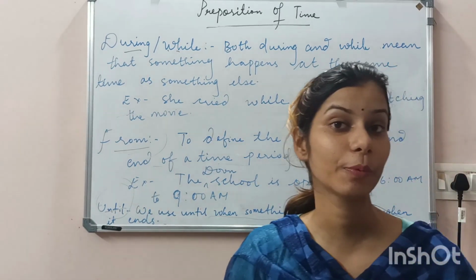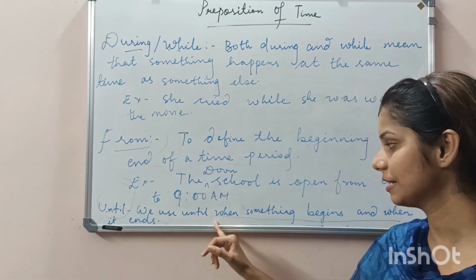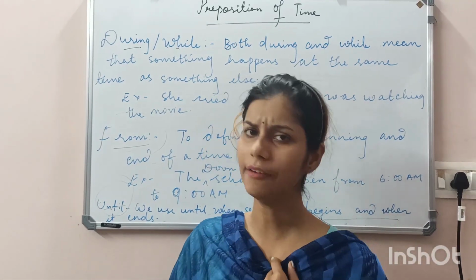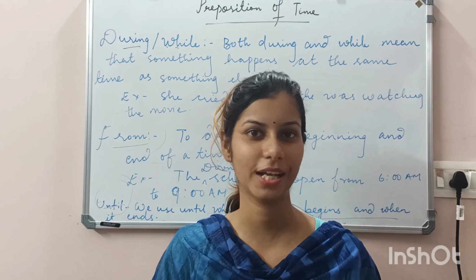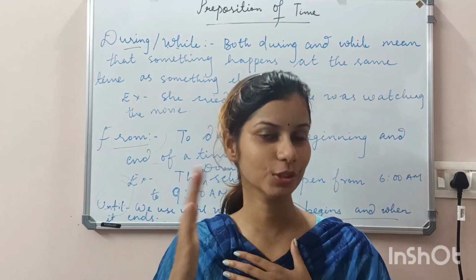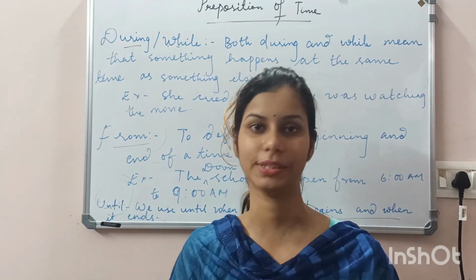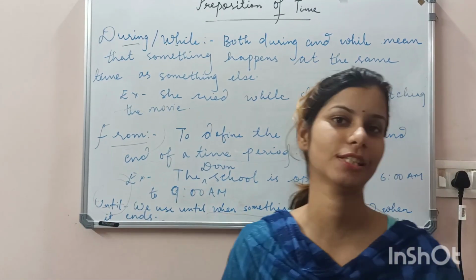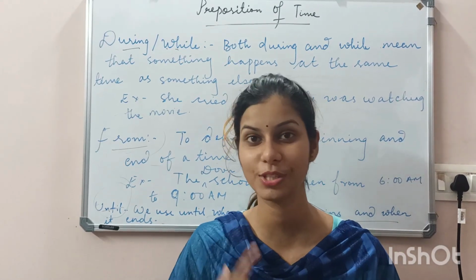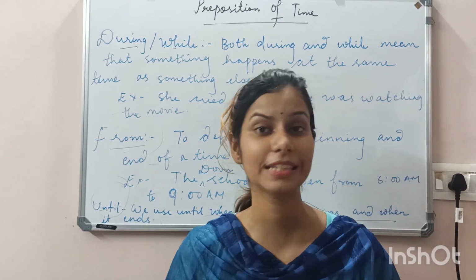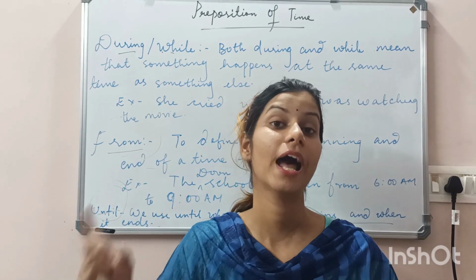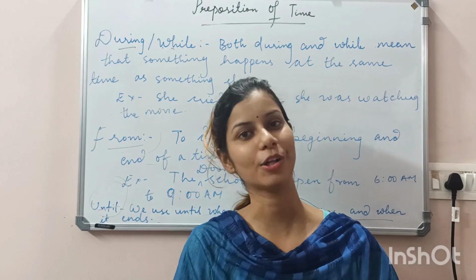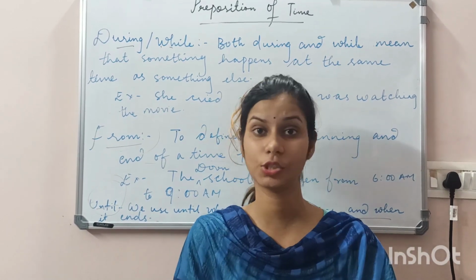Until. The next preposition is until. We use until when something begins and when it ends. For example, if I will say I will not eat until you return to home. That means मैं खाना उस टाइम तक नहीं खाऊंगी जब तक आप वापस नहीं आते हो. So these particular prepositions are being used according to the sentence. I hope you understood where you will be using during or while, where you will be using from and where you will be using until. So by this we have completed the part of preposition of time. Hope you understood, my guys.